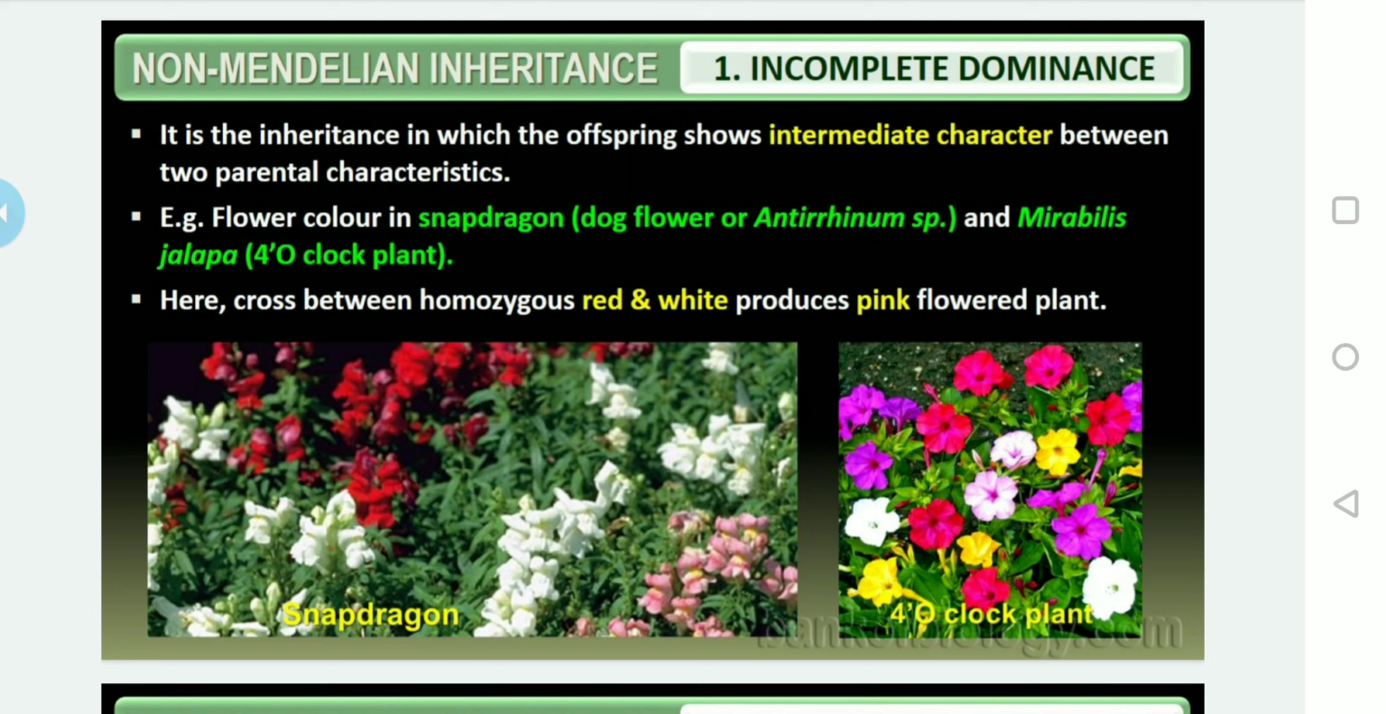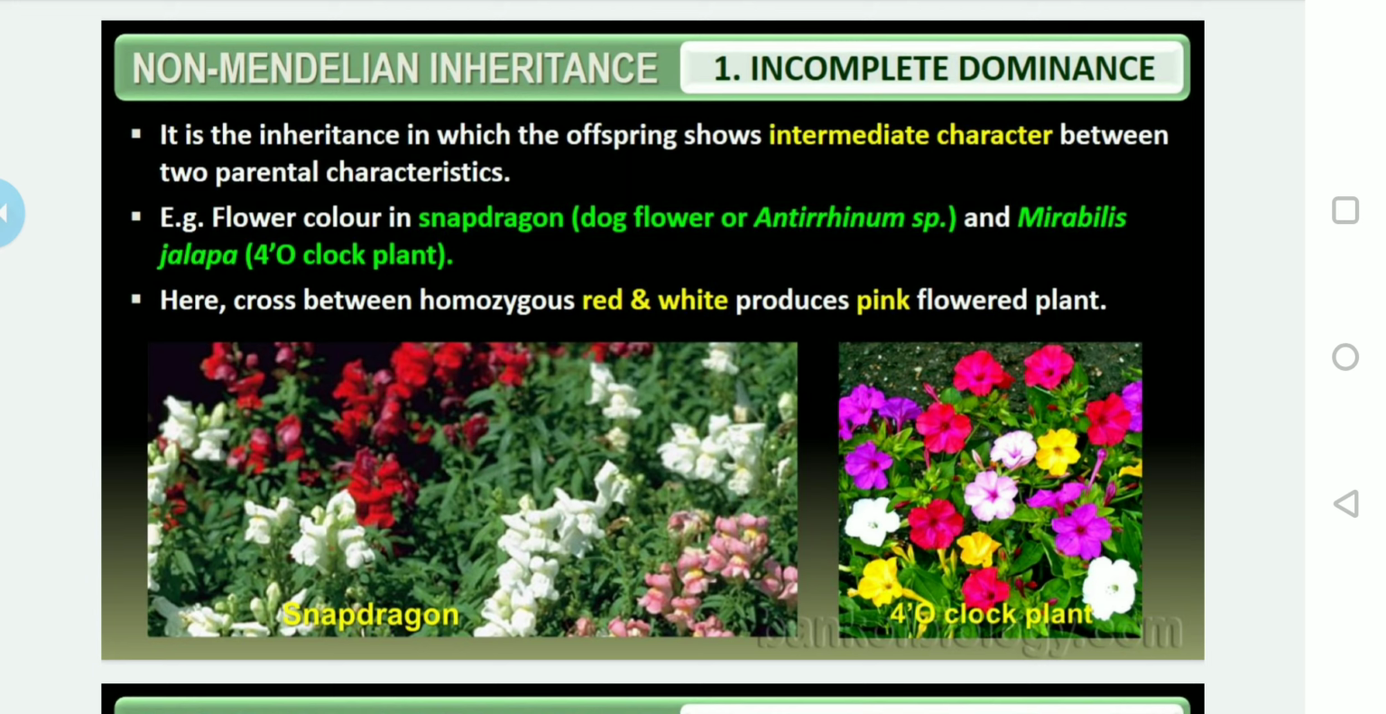But in the case of the flower snapdragon, commonly called dog flower, or Anthurium species, and Mirabilis jalapa, popularly known as the four o'clock plant, when the same monohybrid cross was conducted, the offspring resembled neither the dominant character nor the recessive character. The cross between homozygous red and white produced pink flower plants, meaning an intermediate character between the two parental characteristics.